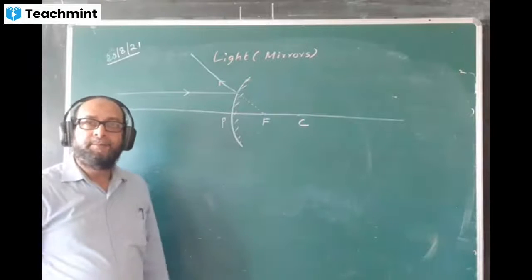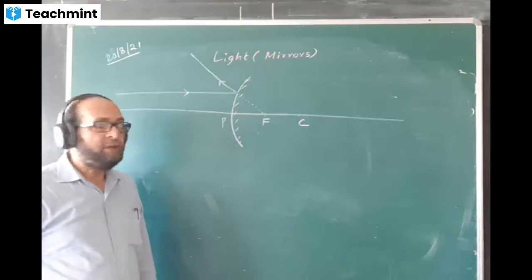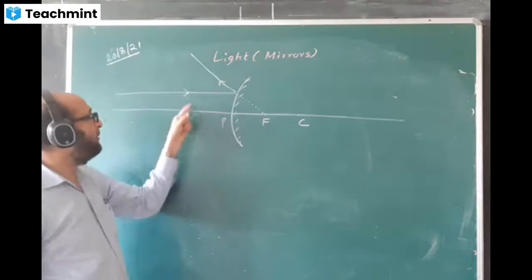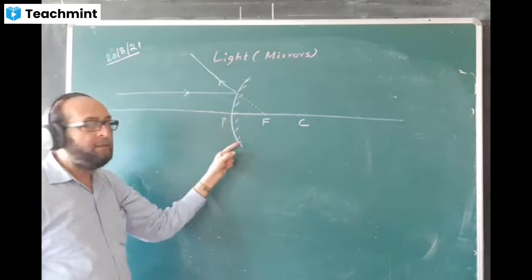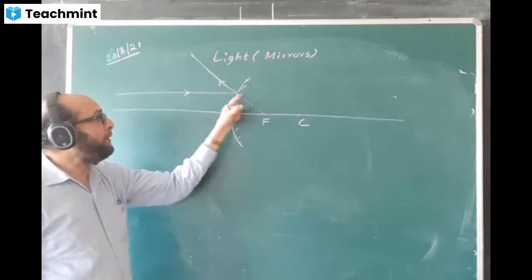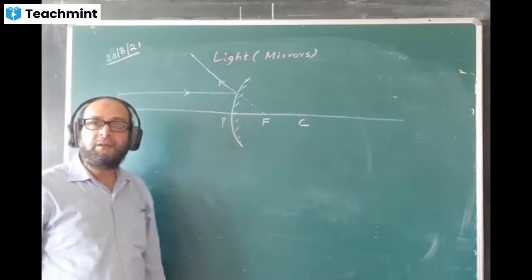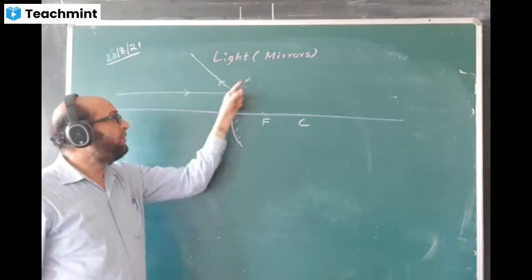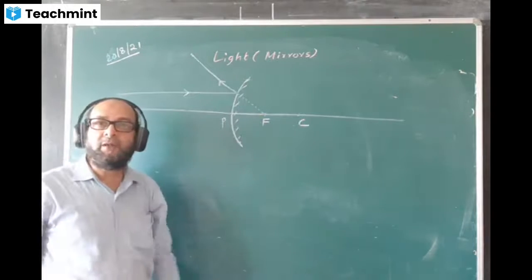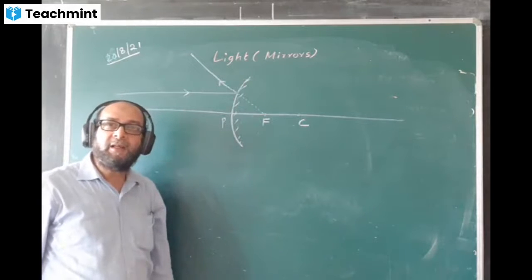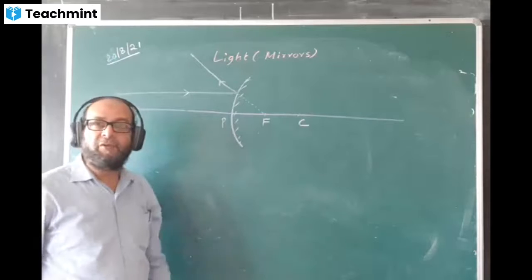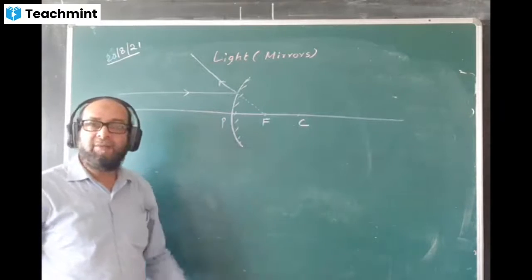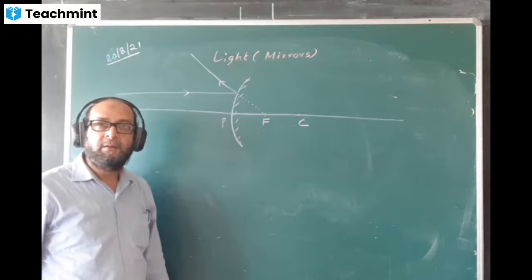So draw this diagram. An incident ray parallel to the principal axis of a convex mirror after reflection appears to pass through the focus. It will not actually pass, but it will appear to pass through. That's why we say a convex mirror has a virtual focus. Virtual means not the real focus. And a concave mirror has a real focus. The ray actually passes through it, but here it will only appear to.